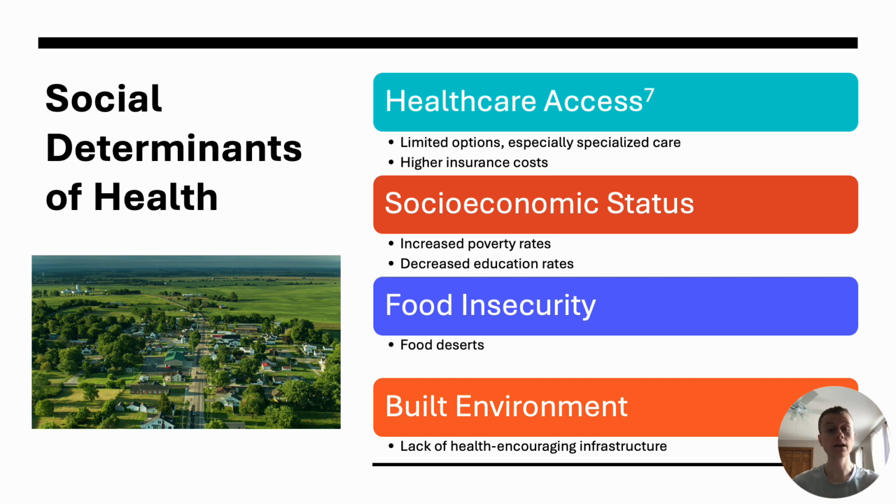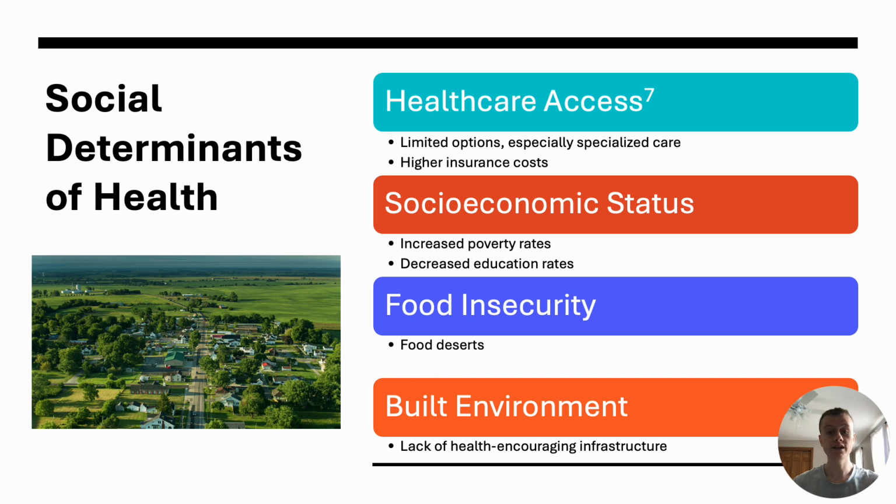Higher poverty and lower education rates also contribute to these disproportionate chronic disease prevalences, highlighting differences in socioeconomic status. Food insecurity and access to affordable, nutritious foods is seen to be more challenging in rural America. Populations in these areas may be more prone to food deserts, which encourage people to turn to unhealthy and calorie-dense foods.